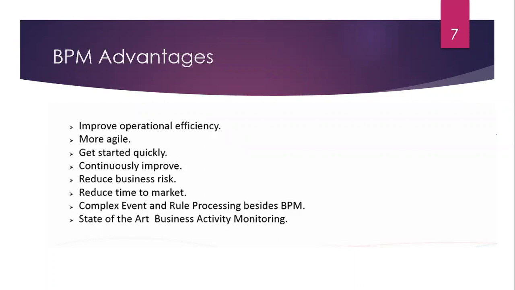We directly change it in the BRMS, and those changes or values are applied in the live production environment. Then there is continuous improvement. Using BPM or BRMS, we continuously update or modify our code and business rules. Then there are reduced business risk, reduced time to market, and complex event and rule processing besides BPM.